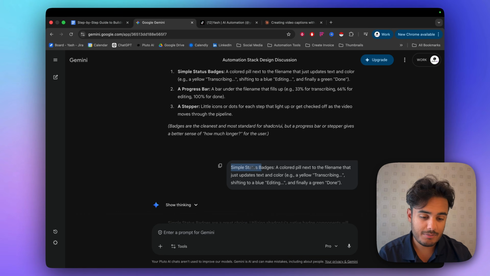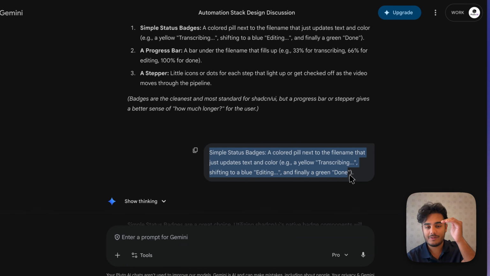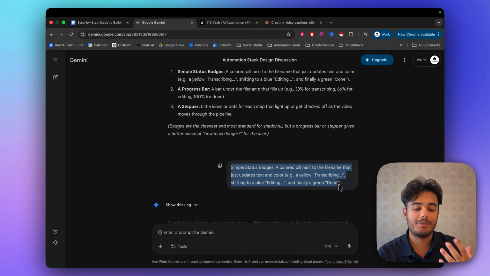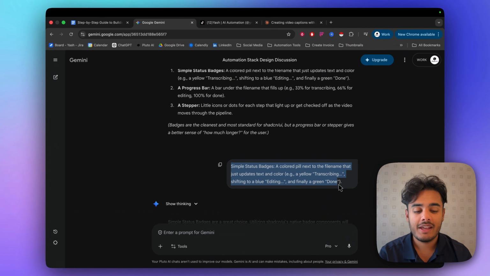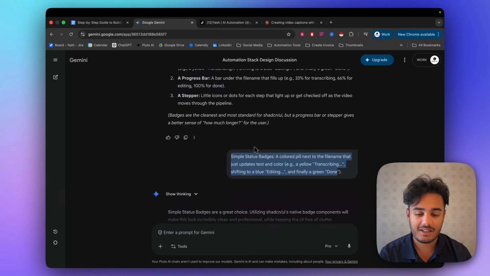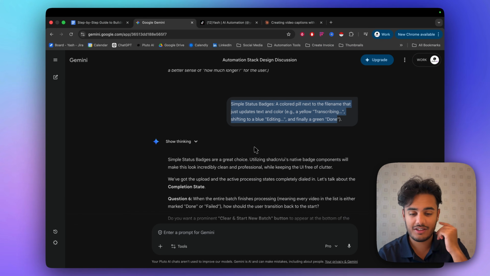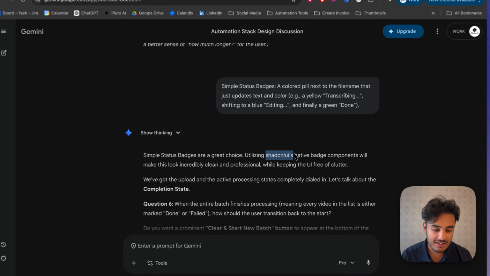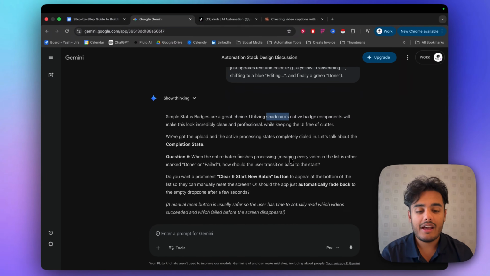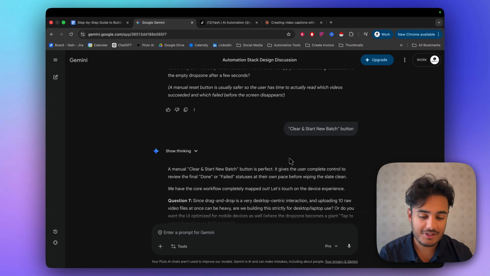So then we have simple status badges for our dashboard rather than any complex loading bars, etc. I like simple status, they just look so much cleaner. And one of the tools we're using, which is like a package for front end things to make it look really neat, it's this. I don't know how to pronounce that, but it's that. It has really cool status bars, so that's why I want to use that.